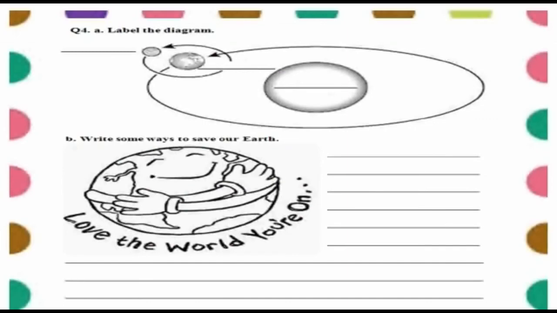Question number 4, A part is label the diagram. In this picture you can see there are 3 bodies. The first one is moon, which is moving around the earth. The second one is earth, which is moving around the sun. Question number 4, B part is write some ways to save our earth. So dear students, we can save our earth by planting more trees, by saving water, by cleaning up the trash and by recycling the things.